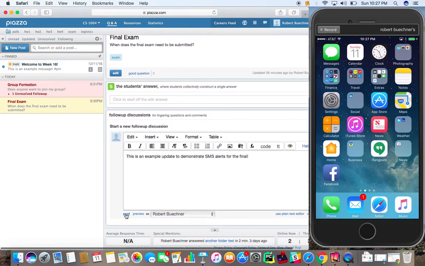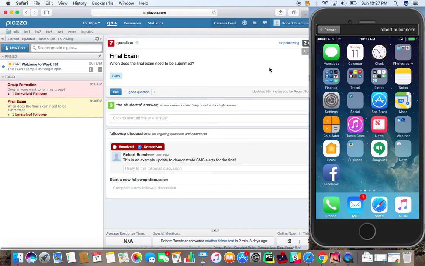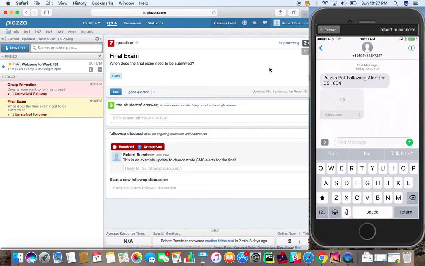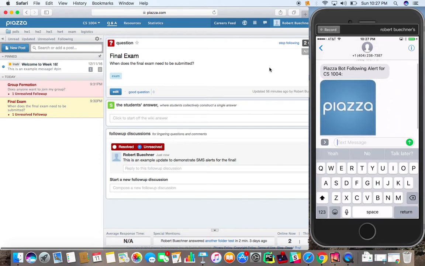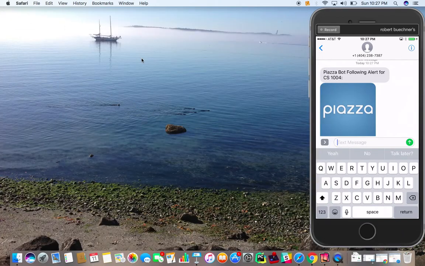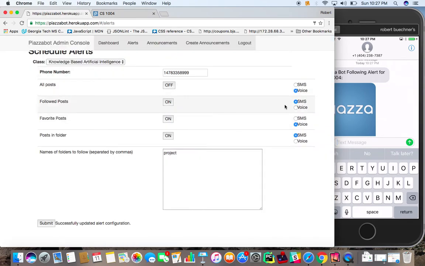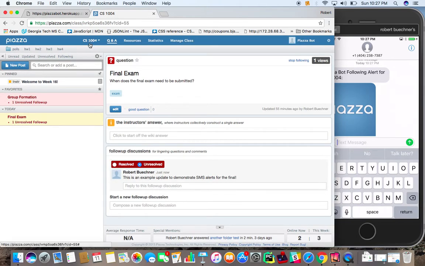All right, we'll go ahead and post this. Now I should get an SMS to my phone any second here. Looks like there's the SMS that just came in. It says there's a Piazza Bot following alert, which was the followed post, which was SMS, for CS1004, which is the class number of this knowledge-based artificial intelligence class.